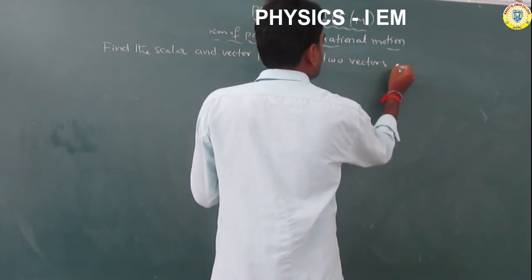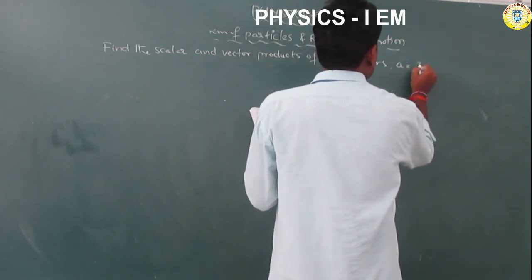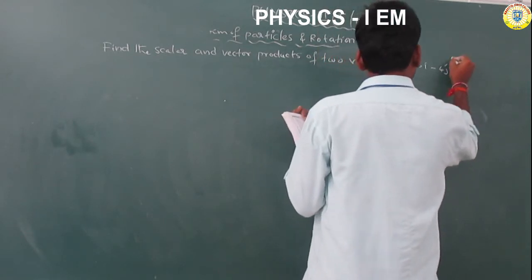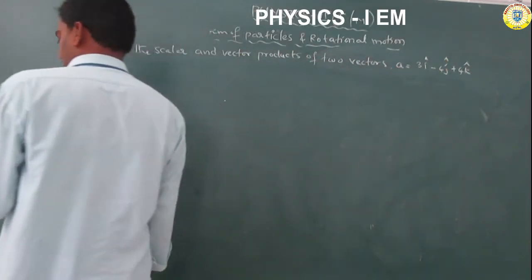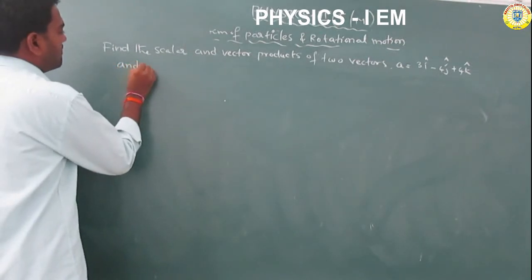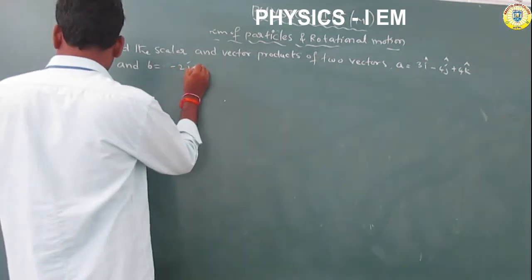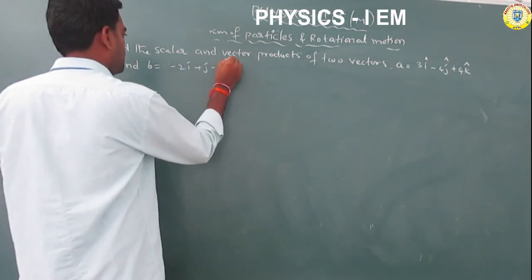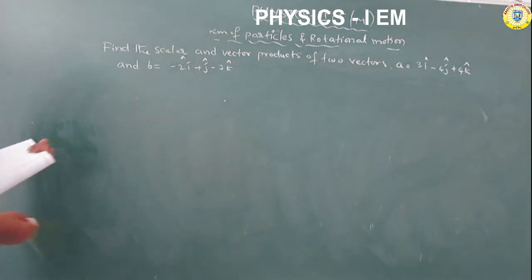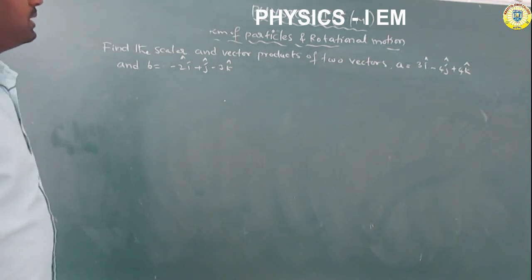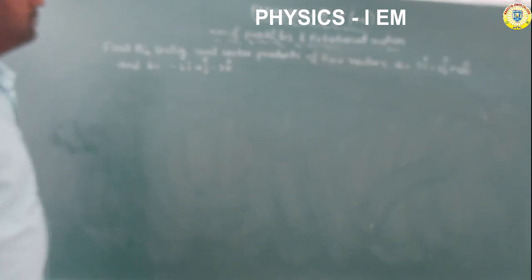Find the scalar and vector products of the two vectors A is equal to 3i minus 4j plus 4k and B is equal to minus 2i plus j minus 3k.